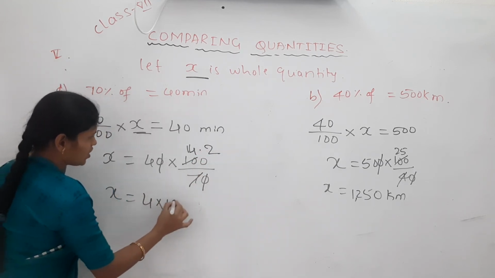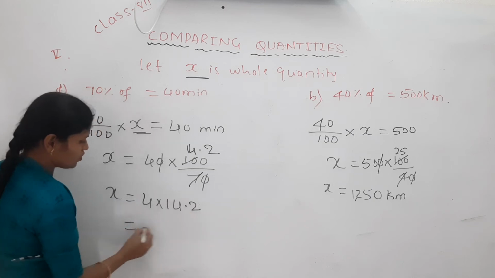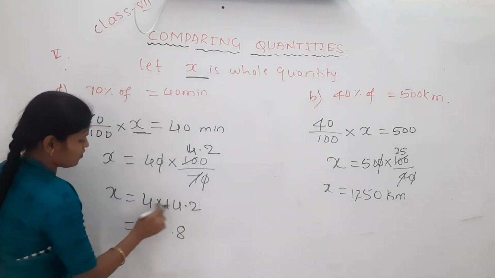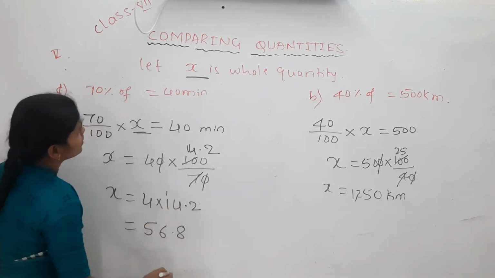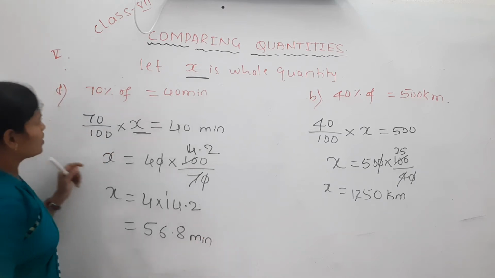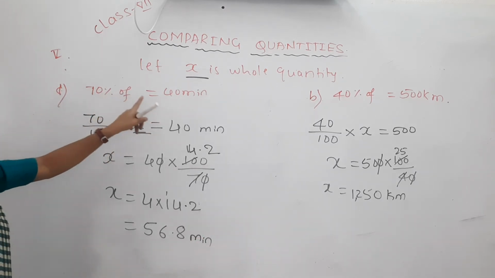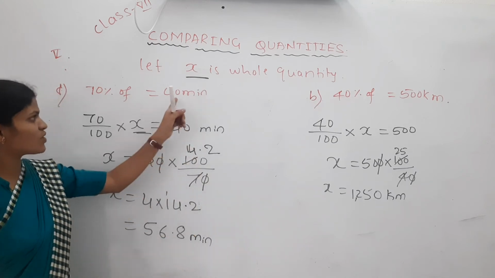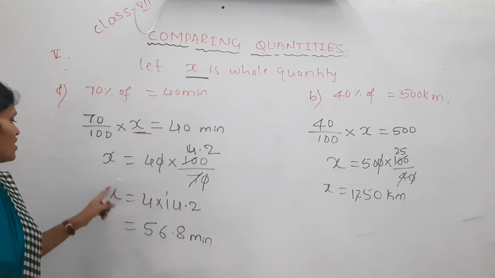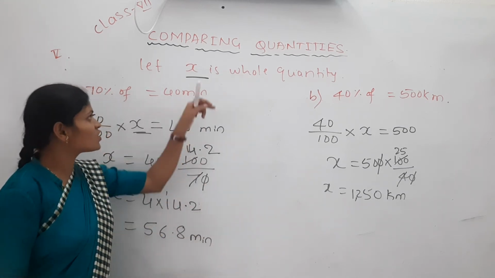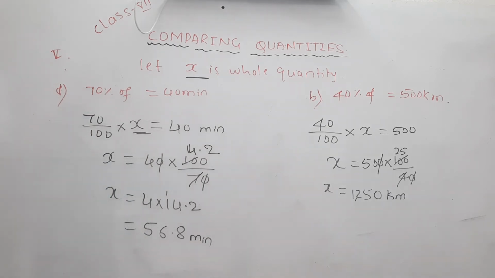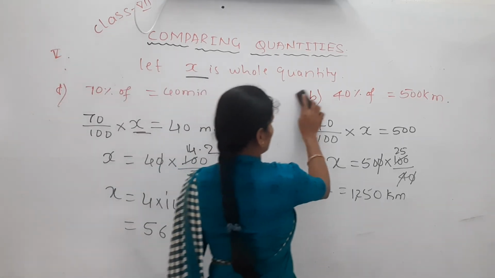So your answer is 14.2 into 4. 4 2 ja, 8, 4 4 ja, 16, 4 1 ja, 4 plus 1, 5. Yes. 70% of 56.8 minutes is how much? 40 minutes. Yes. 70% of total time is how much here? 56.8 minutes is equal to how much? 40 minutes. That is what we have to find. Yes. Have you written? Next one. Take your E1.